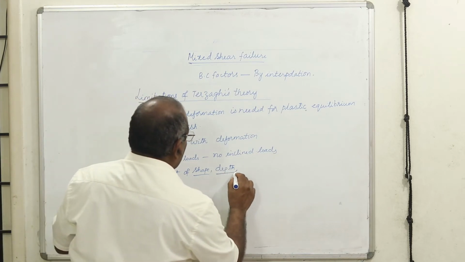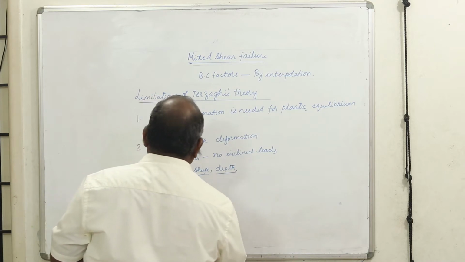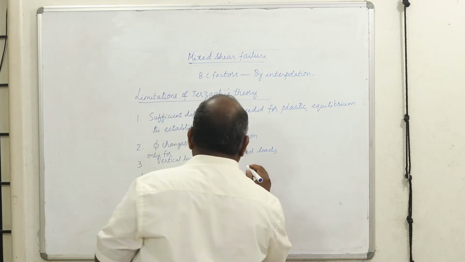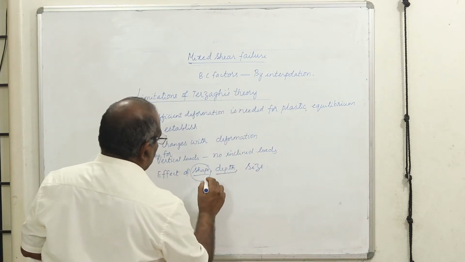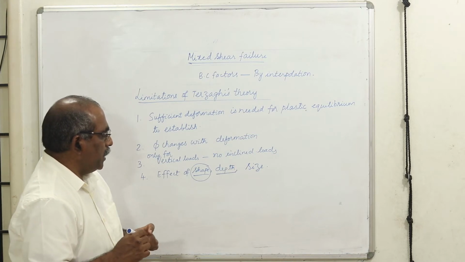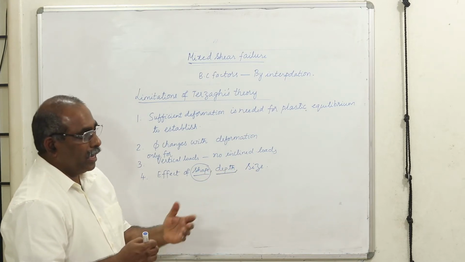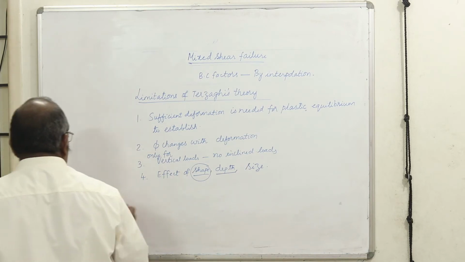All these things are not taken into consideration: the shape of the footing, the depth of the footing, and the size of the footing. Whether it is a circular footing or a square footing, what depth it has, it will have a different bearing capacity, and the dimensions of the footing matter. Therefore, all these things have to be discussed.